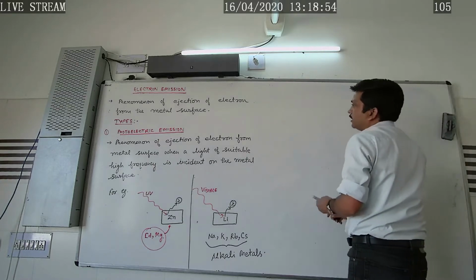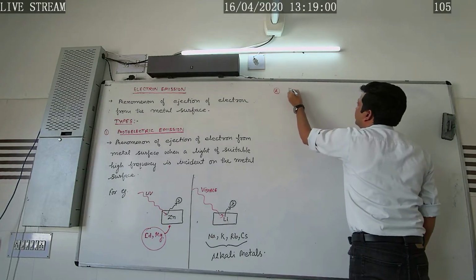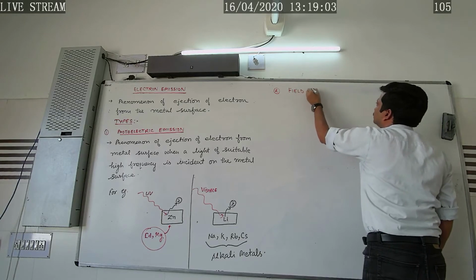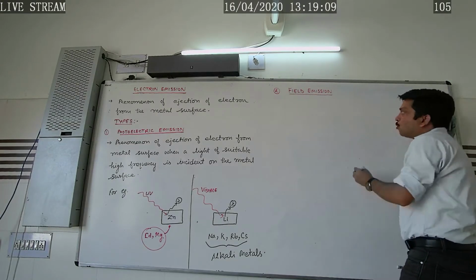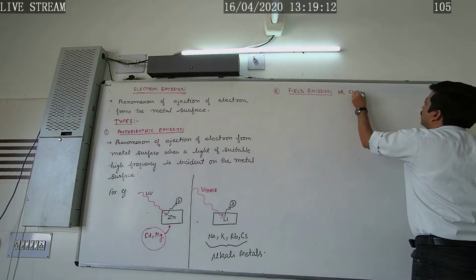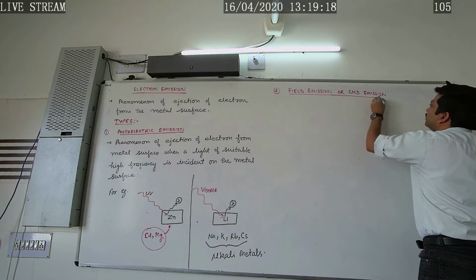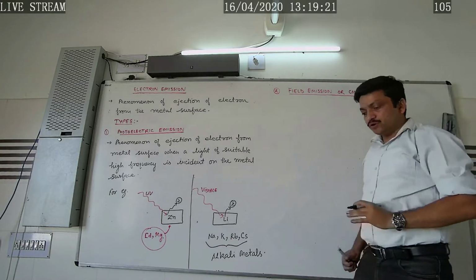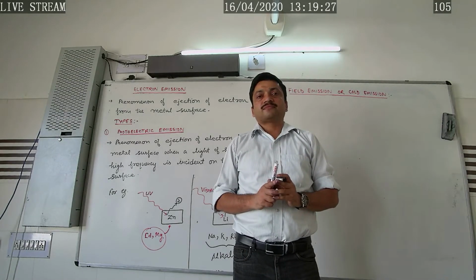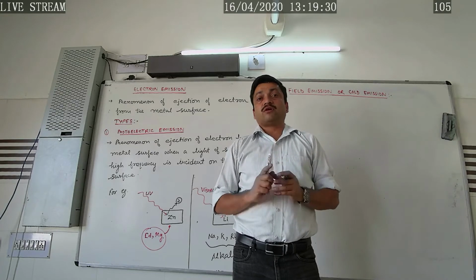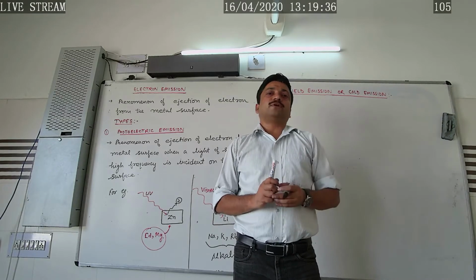Now the next type of electron emission is field emission. The second type is field emission, commonly known as cold emission. We can define field emission as the phenomenon of ejection of electrons from the metal surface when a suitable high electric field of the order of 10^8 volt per meter is supplied to that particular metal.